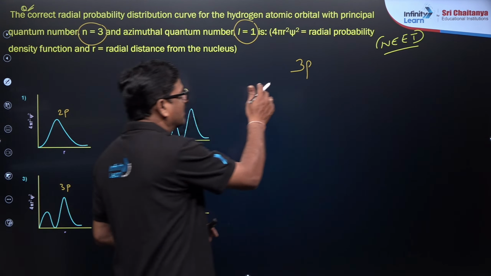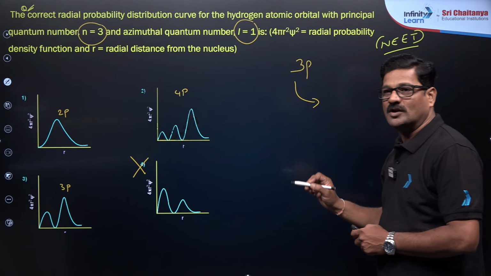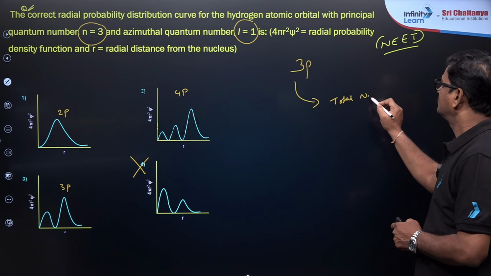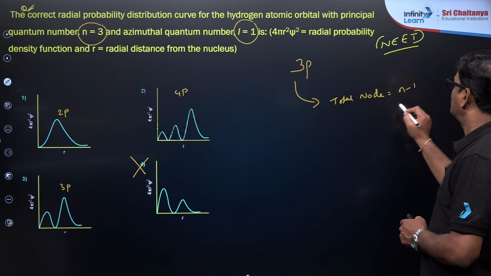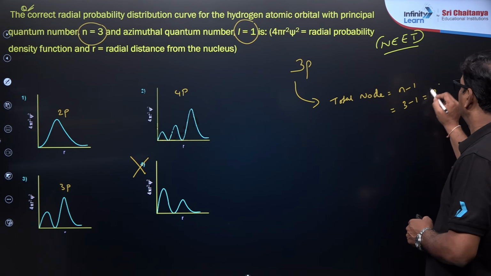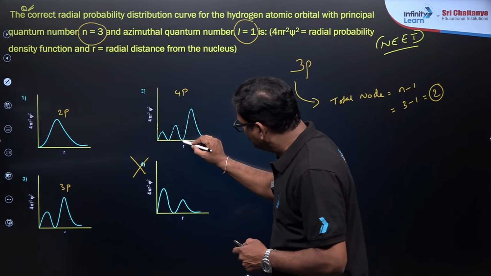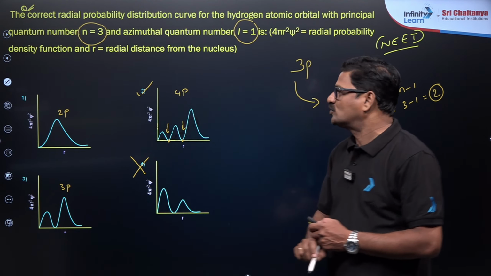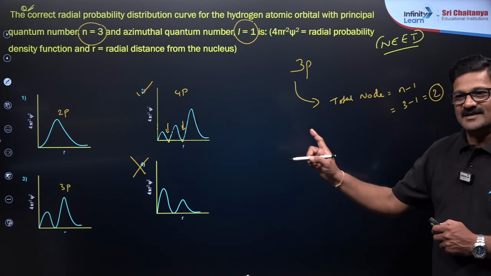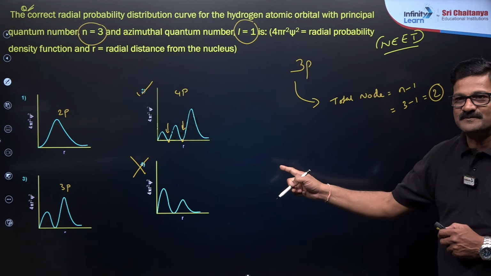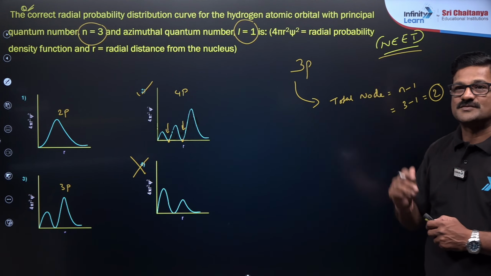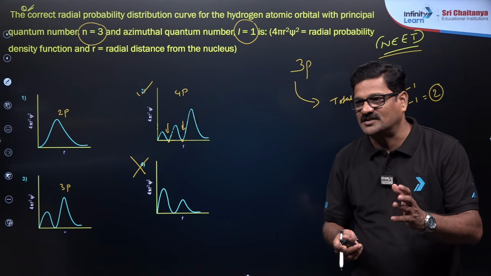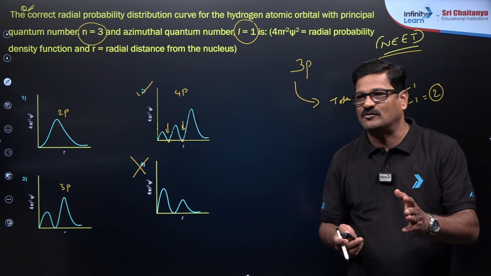For the 3p orbital, total nodes is equal to n minus 1. 3 minus 1 is equal to 2. 2 nodes are there. You can see 1 node and 2 nodes. Therefore, I would say option 2 is the correct answer. Simple, na? It is pretty simple. Like that you are going to get questions in the NEET examination. Perfect. Betu, Ashok, Shatki, Sonali, if you have any doubts, please let me know.